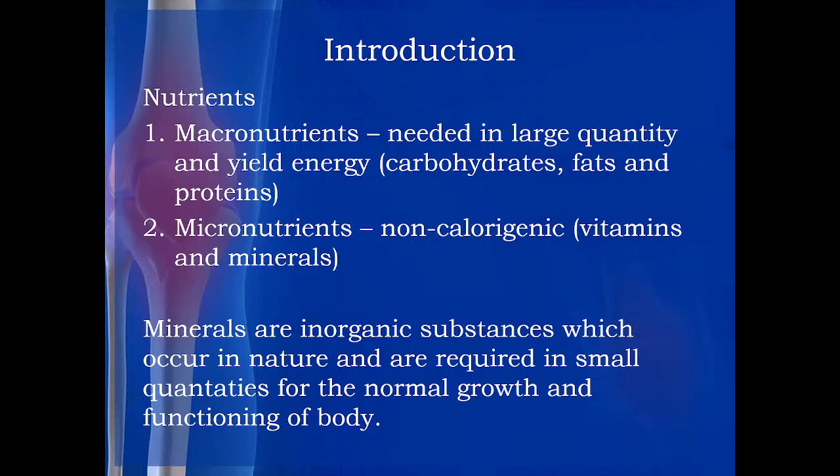And before starting this topic, we should know what we are consuming, and what it actually means. So, the things we are consuming are nutrients, and they are classified into two different categories. One is called macronutrient and the second is called micronutrient. Macronutrient is needed in large quantity and is specifically used for energy purposes, like carbohydrates, fats and proteins, or carbohydrates, lipids and proteins.